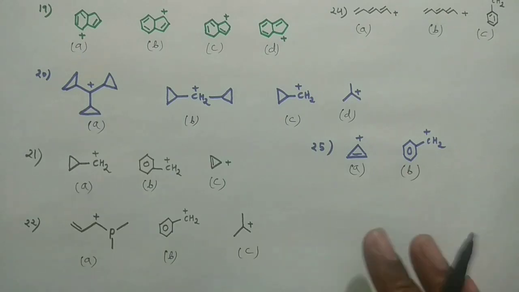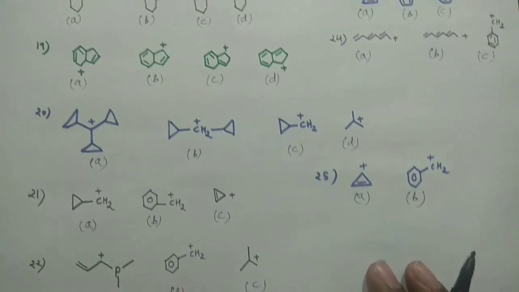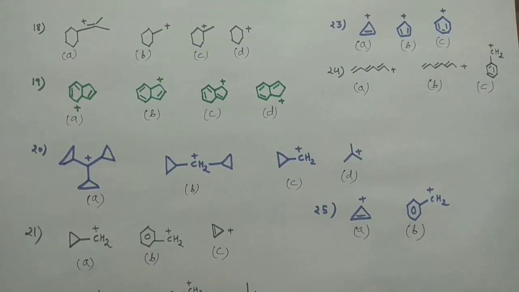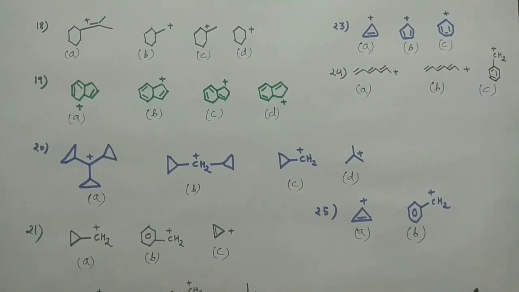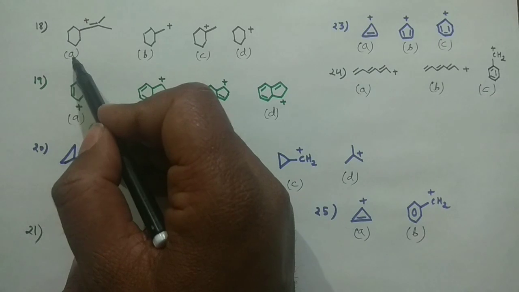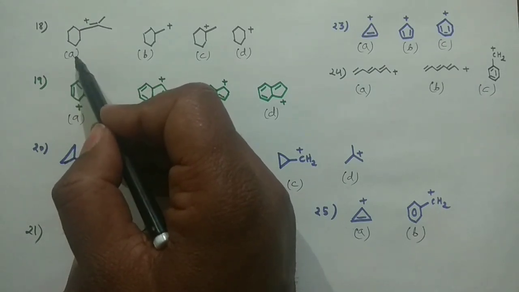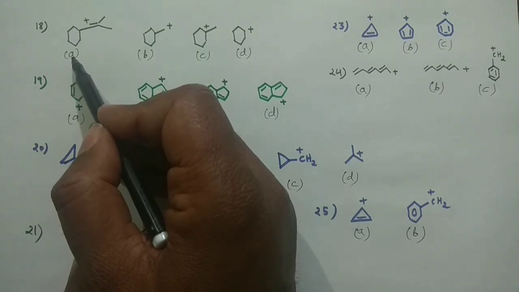Now, okay, the length of the lecture actually is increasing quite a lot, but these problems are very important. That's why I am giving you this problem here. My next problem, what it says, okay, see, positive charge on the double bond is not a very good situation. So this should be the least stable species. Okay, I hope you understand.